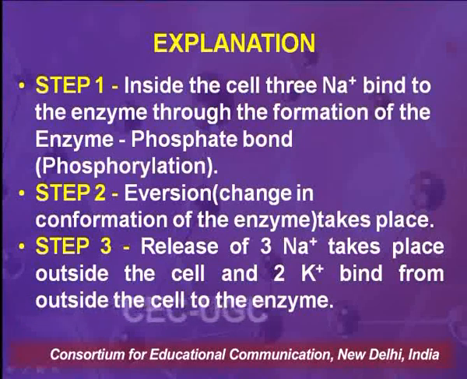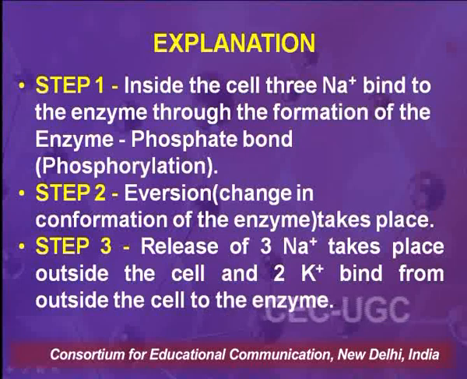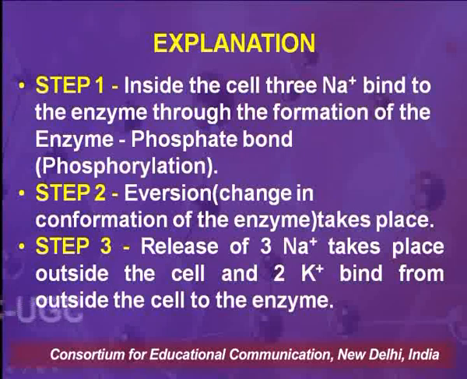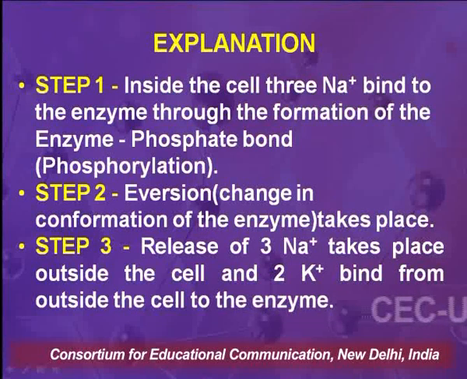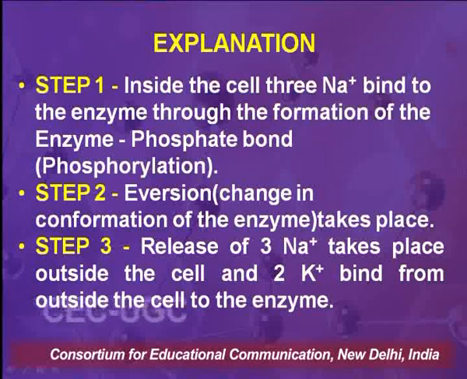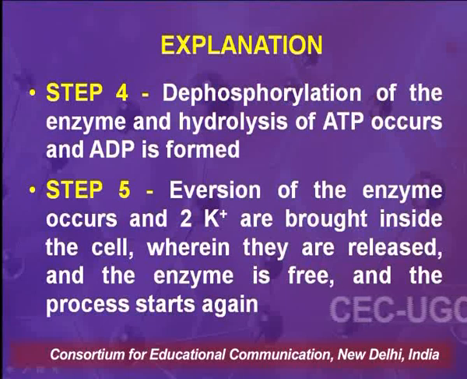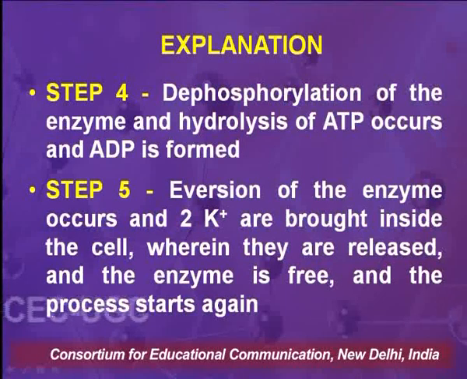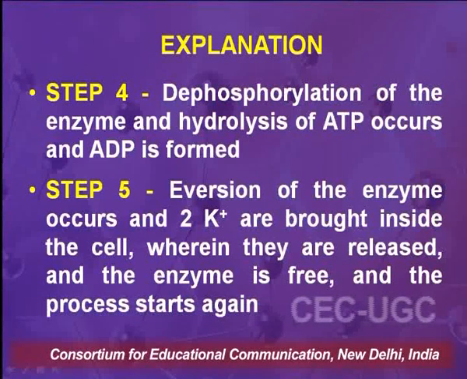In the second step, there is inversion or change in the conformation of the enzyme. Step 3 includes the release of 3 sodium ions outside the cell, and 2 potassium ions bind from outside the cell to the enzyme. Step 4 is the dephosphorylation of the enzyme and hydrolysis of ATP, and ADP is formed.